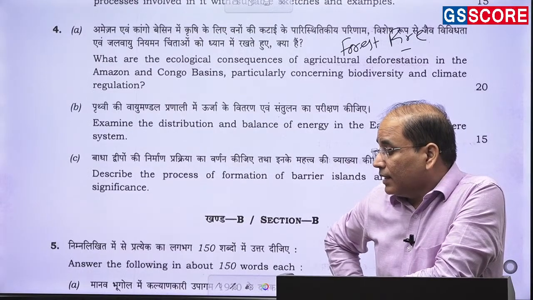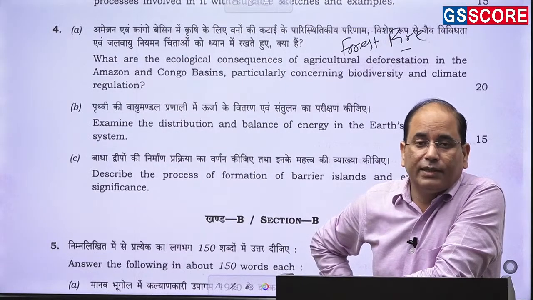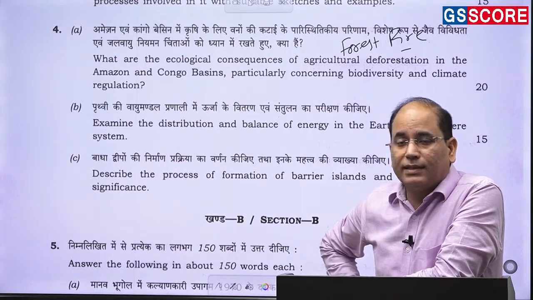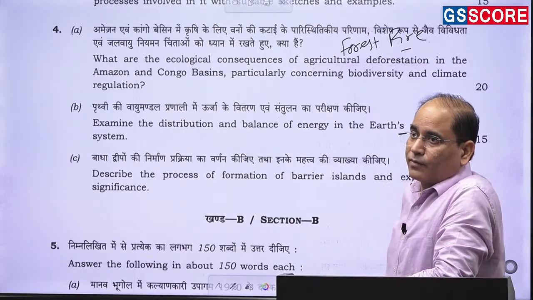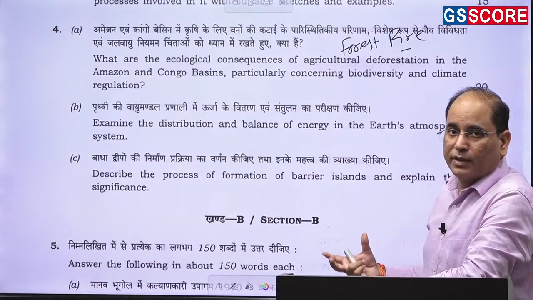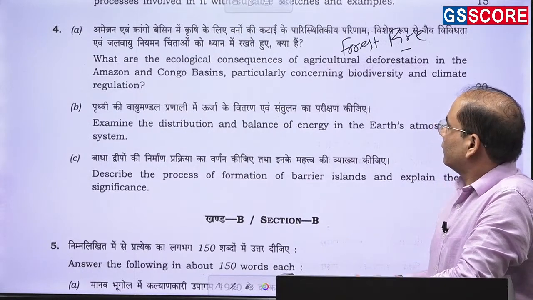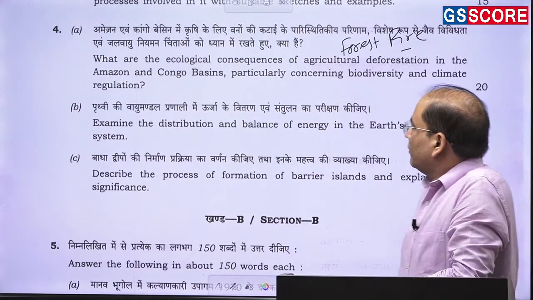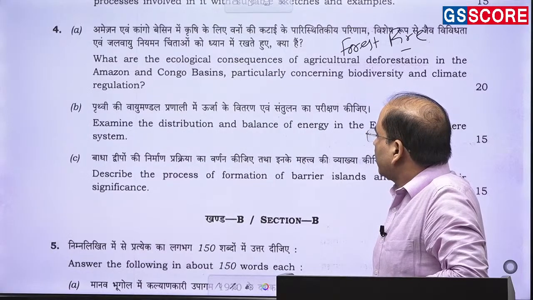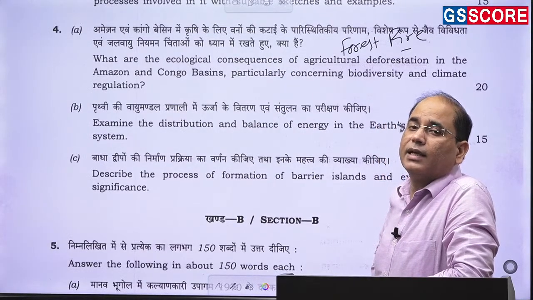And in this area, the animal ranching is at its peak because the meat industry, the slaughterhouses are propping up. There has been a greater demand from the North America, from the Europe. So that is why more and more deforestation is happening, and this deforestation is associated with the agricultural activity.